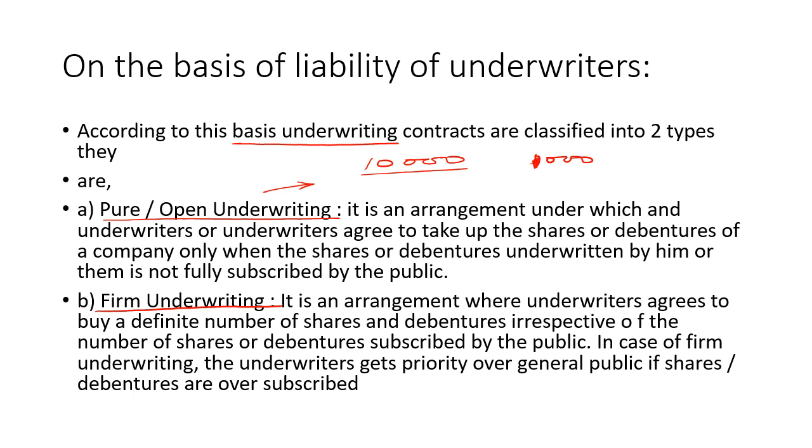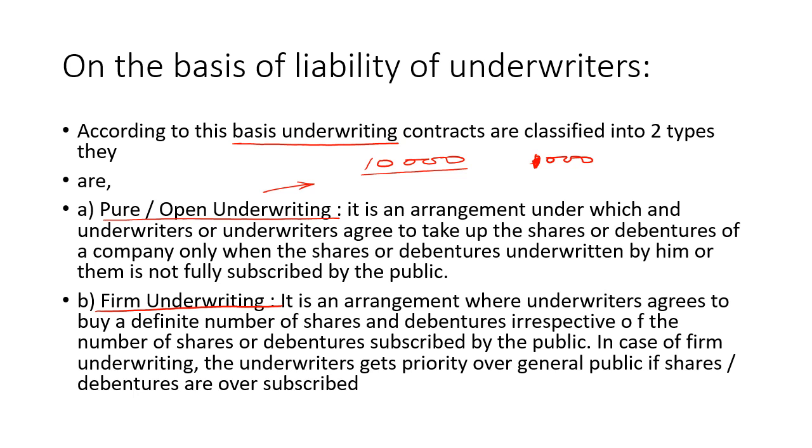If there is a single underwriter, they will buy all these shares alone. If more than one underwriter is there, they will buy these 1,000 shares combinedly. There is a calculation for this. We will discuss that calculation when we start solving questions.